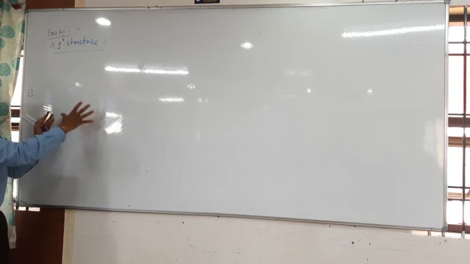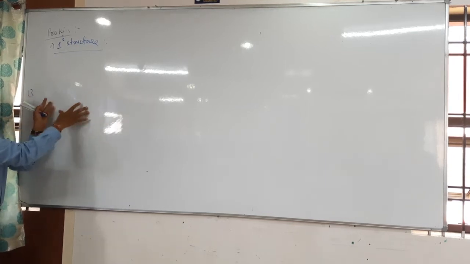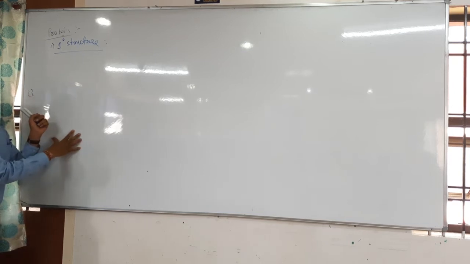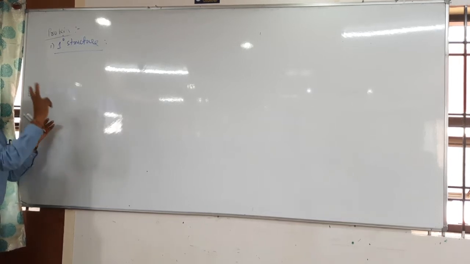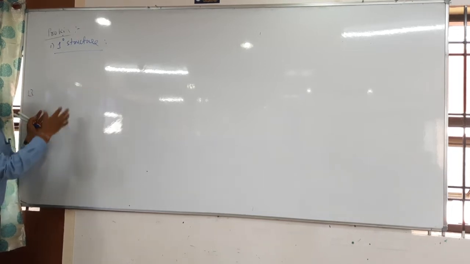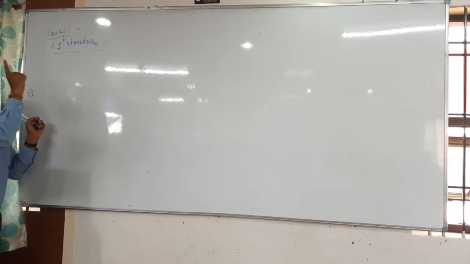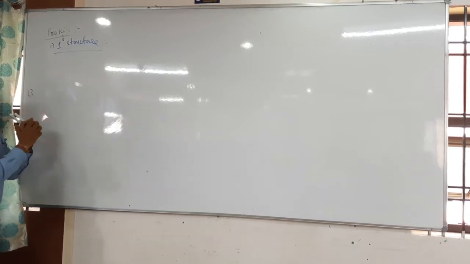Yesterday in class I explained how peptide bond formation occurs between the amino acids. Remember, students, every polypeptide chain has how many ends? How many terminals are there? Two terminals are there. One is called the N terminal and the last one is called the C terminal. What does the N terminal represent? The first amino acid. The C terminal represents the last amino acid.